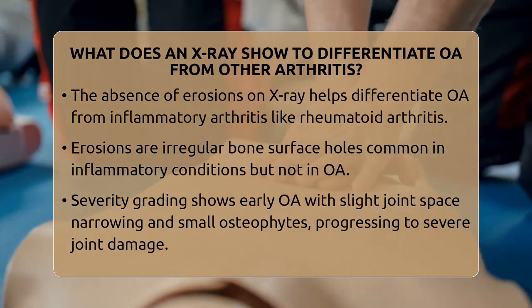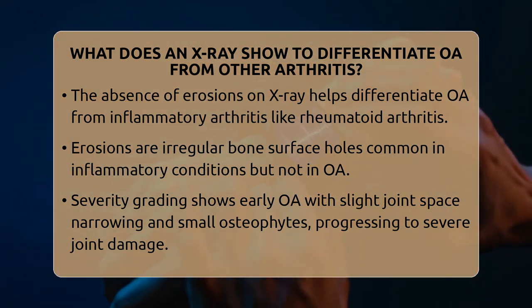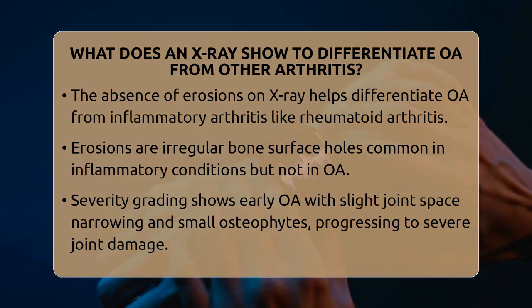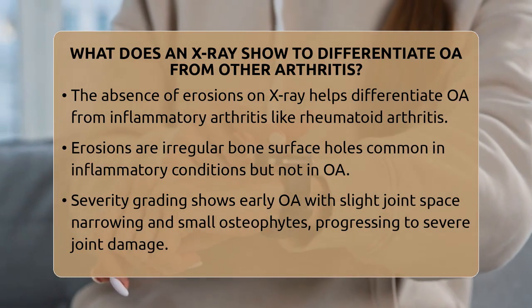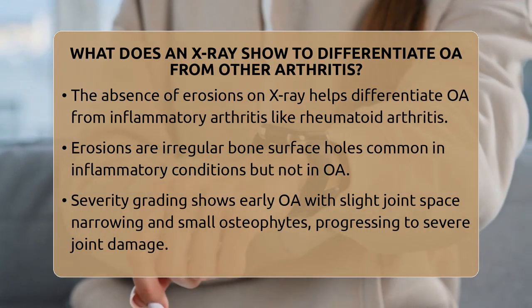Osteoarthritis typically shows osteophytes and joint space narrowing without erosions. In contrast, inflammatory arthritis often has erosions but fewer or no osteophytes. Doctors also use grading systems to see how severe the osteoarthritis is.